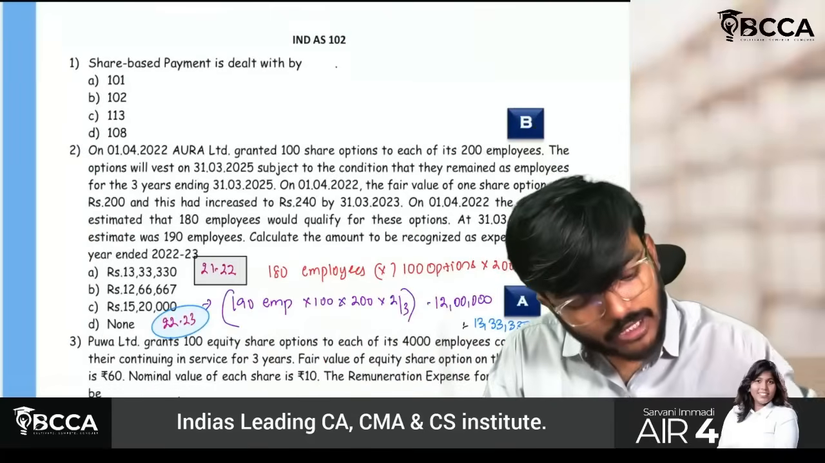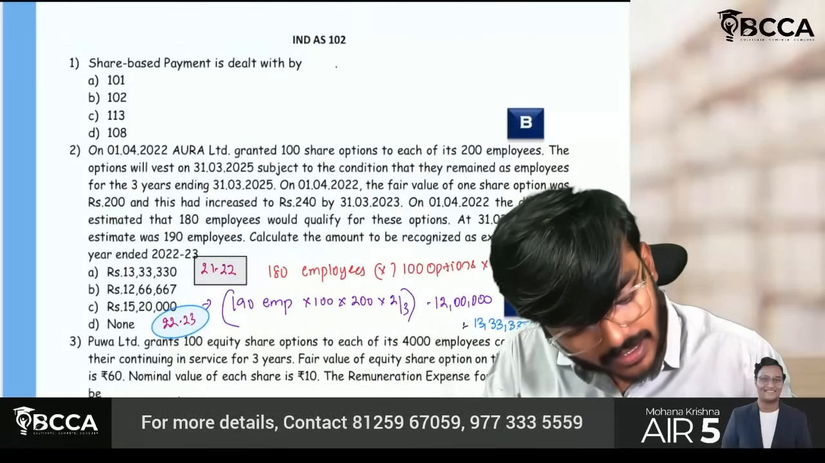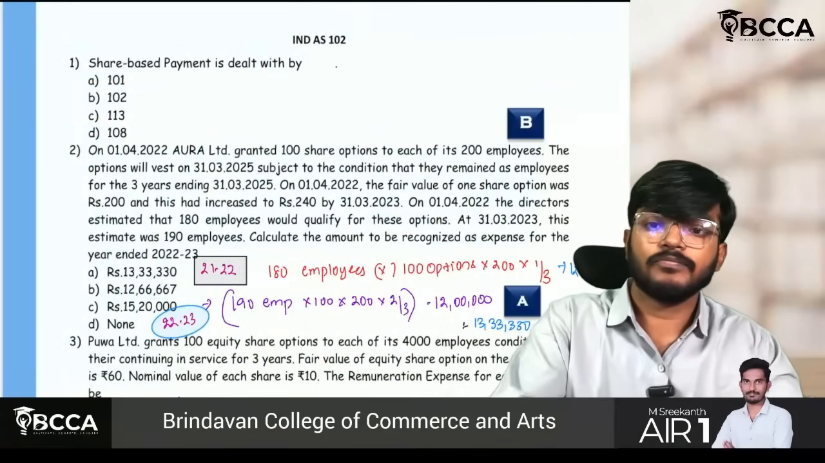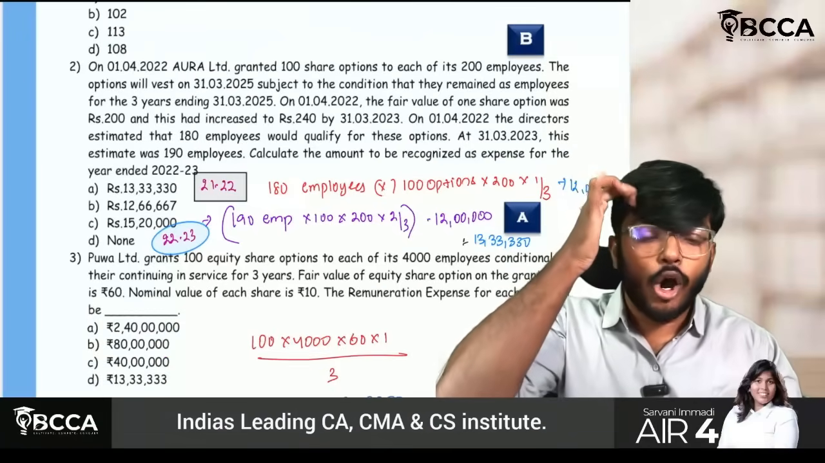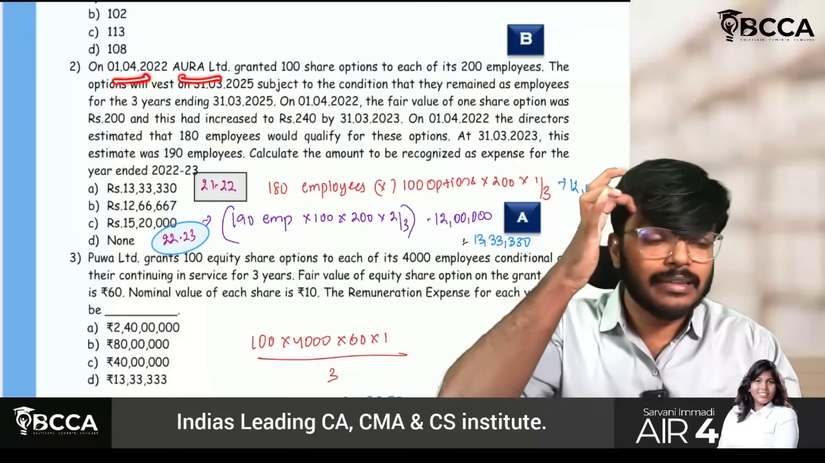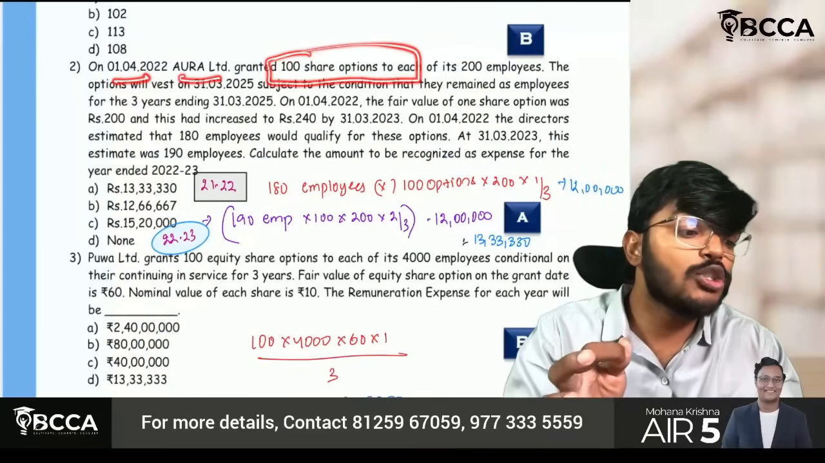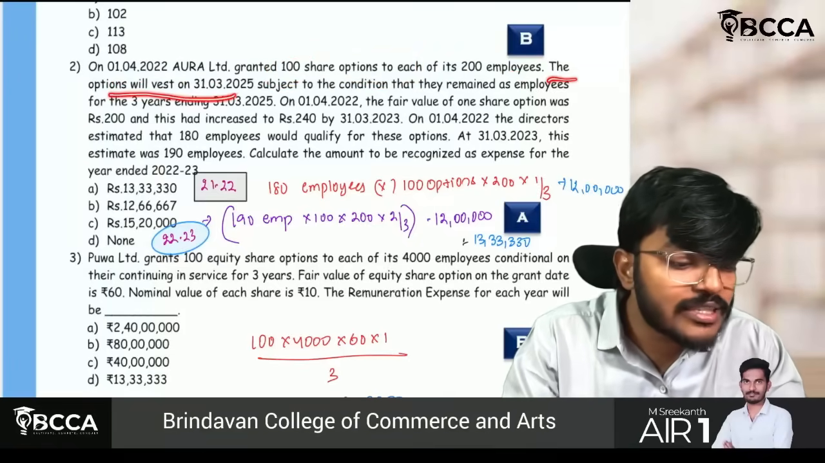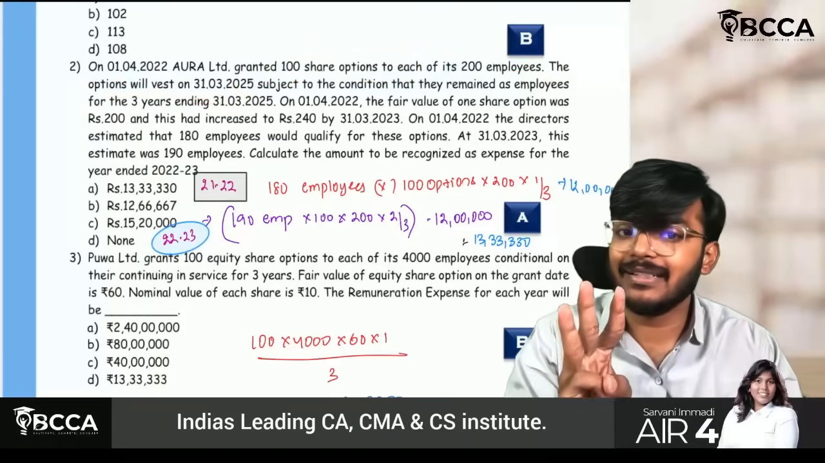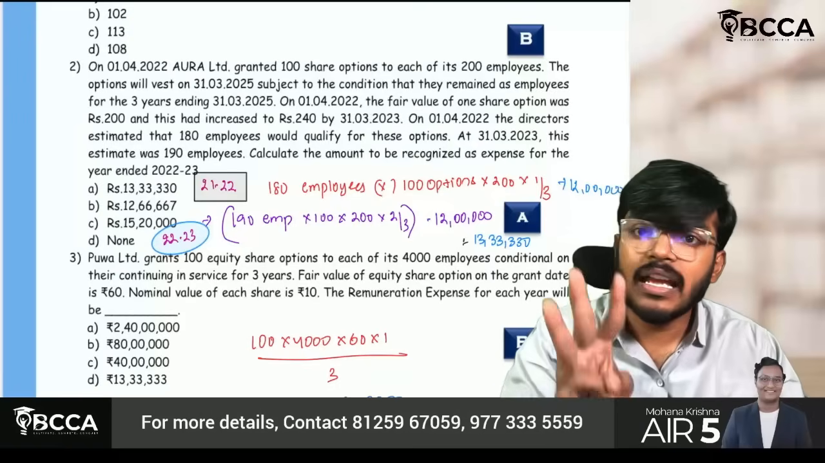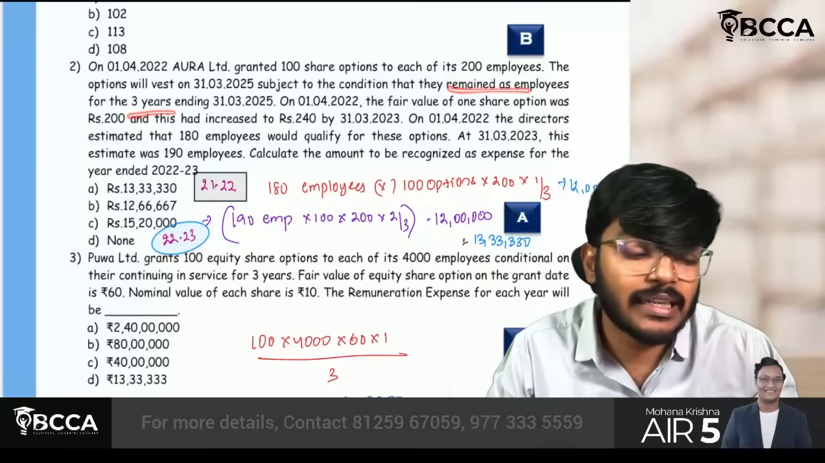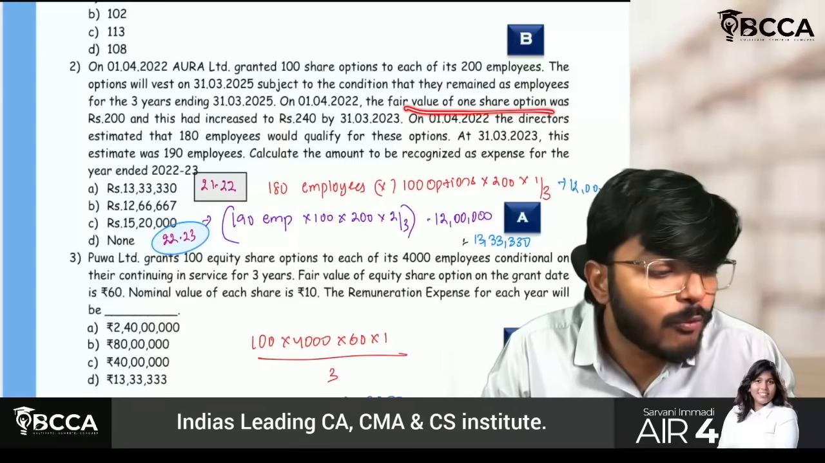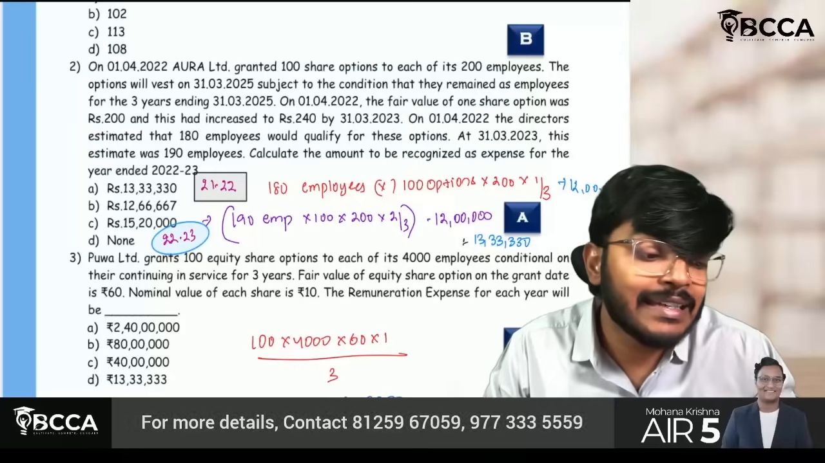Okay, first MCQ: check that share-based payment is dealt with by Ind AS 102. Already know that, already discussed earlier. Check the next question. On 1/4/2022, Aurora Limited granted 100 share options to each of its 200 employees. The options will vest on 31st March 2025, which means 3 years is the vesting period. They have to remain as employees till 31st March 2025. On 1st April 22, the fair value of one share option is 200 and had increased to 240.